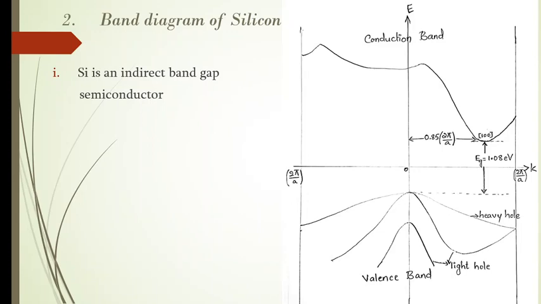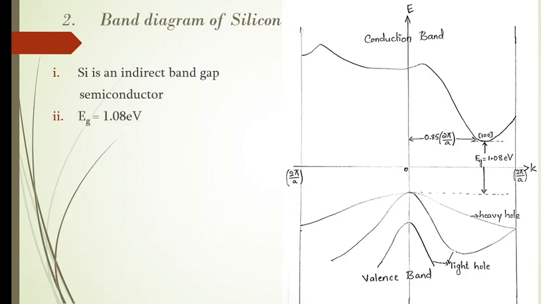They are not one above the other. So such semiconductors where the bottom of the conduction band and top of the valence band are not at the same K value are nothing but indirect band gap semiconductors. So silicon is an example of an indirect band gap semiconductor.